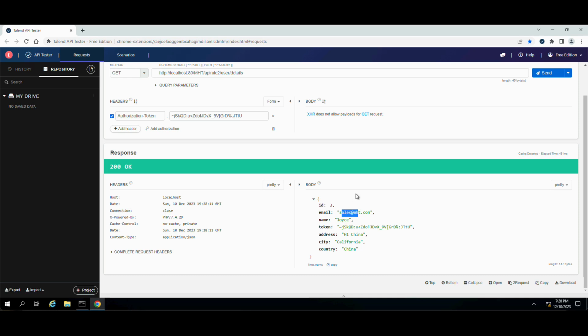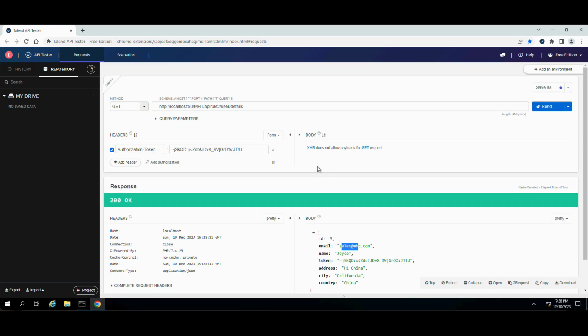The operation is like that. I've stolen the token of these email addresses, and then I add a header called authorization token and paste the token here, and then send the request to the server.